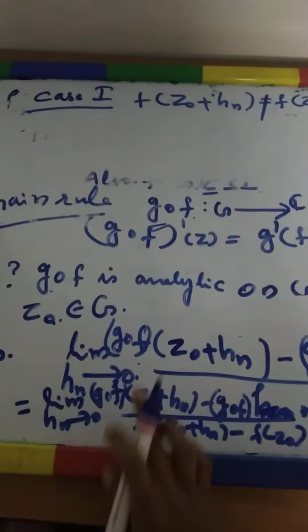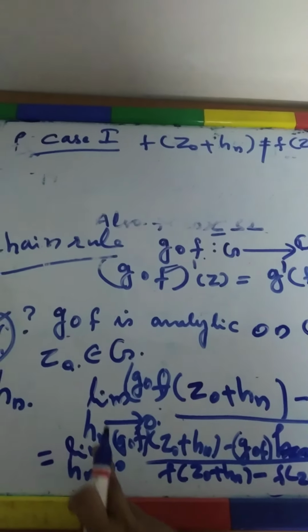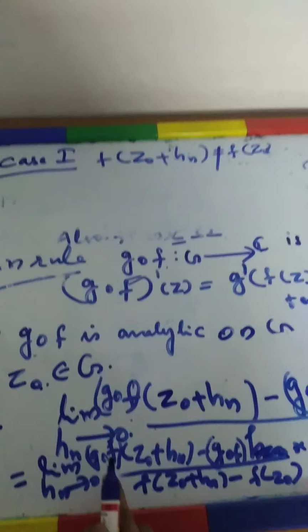So you transform this term into the limit as hn tends to 0 of G composition f of z naught plus hn minus G composition f of z naught, divided by f of z naught plus hn minus f of z naught.